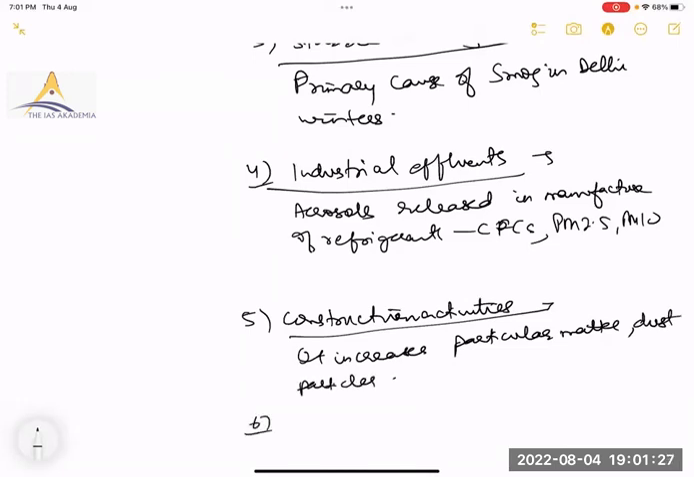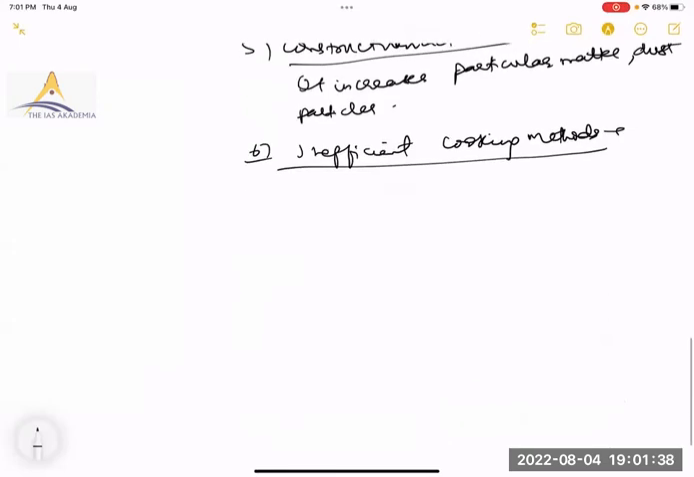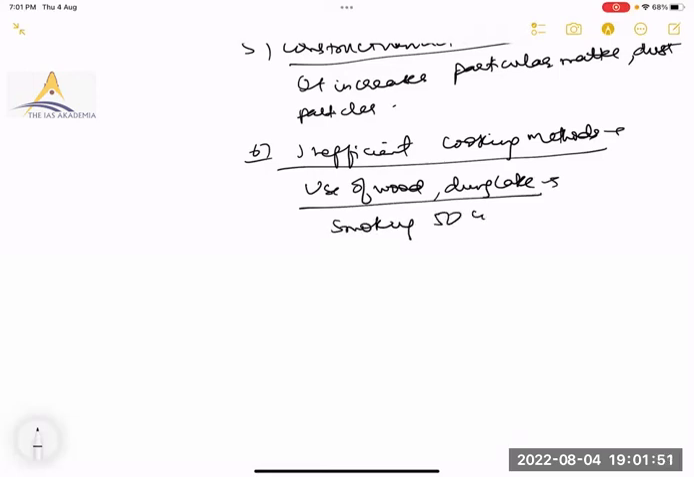Then inefficient cooking methods. For example, use of what is used in villages? Yes, use of wood, wood and dung cake. Here you can write it is equivalent to smoking 50 cigarettes at a time. So 7-8 reasons for air pollution are fine.